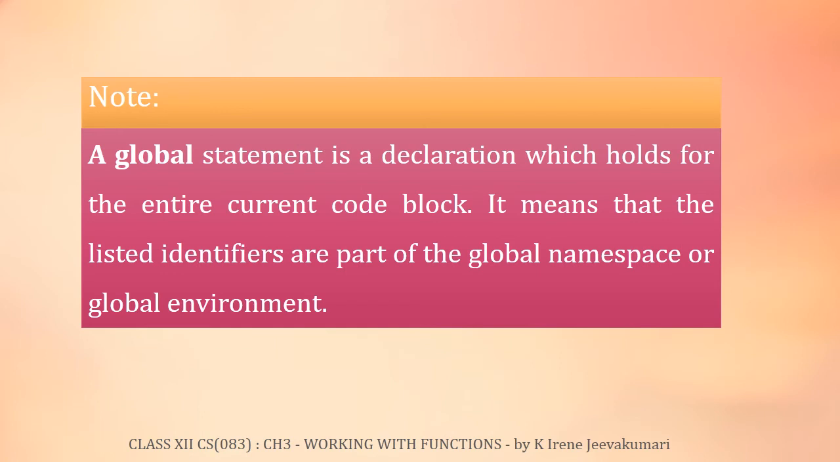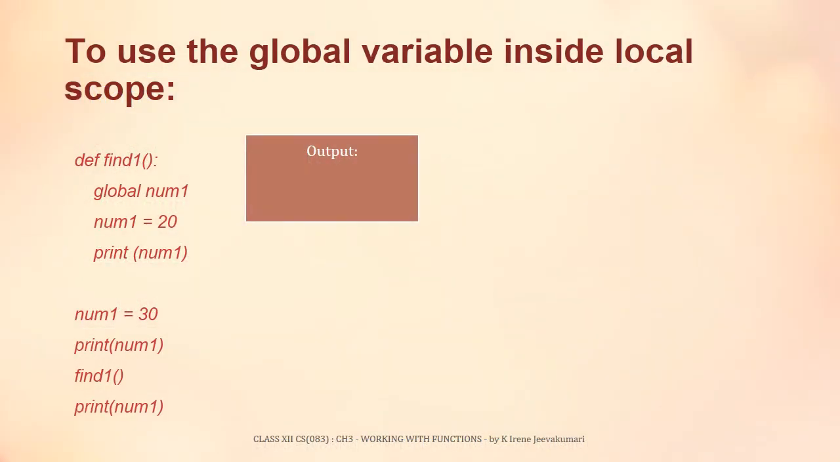Note, a global statement is a declaration which holds for the entire current code block. It means that the listed identifiers are part of the global namespace or global environment. To use the global variable inside local scope.